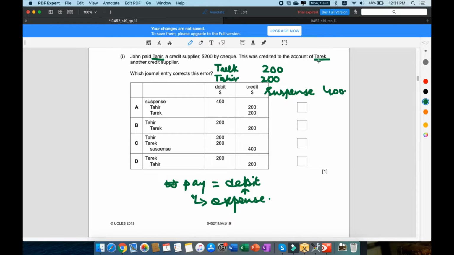So Tarek's account was credited. We don't need that, so to cancel that, we debit the account by 200, which cancels the effect onto Tarek's account. We purchased from Tahir, so that is going to be a debit to Tahir's account by 200, and to balance these, that is going to be a suspense 400. So the answer is C.